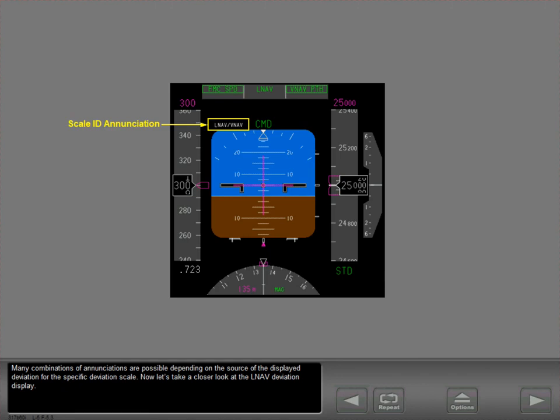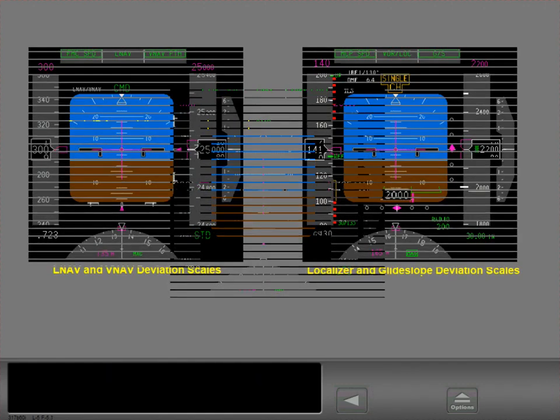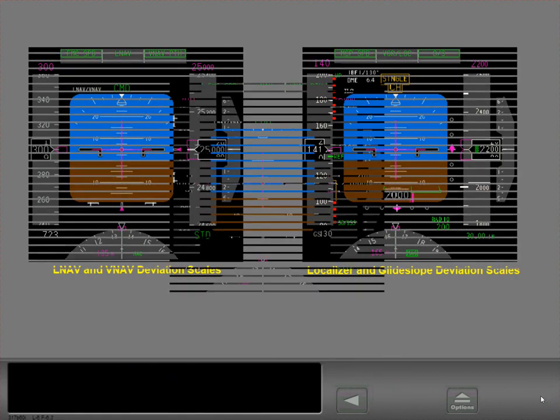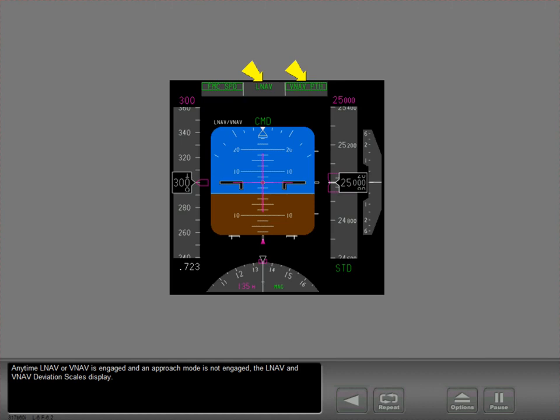Now let's take a closer look at the LNAV deviation display. The LNAV deviation scale is similar in function to the ILS localizer indication on an ILS approach, but the appearance has been altered to avoid confusion with the ILS indications. Anytime LNAV or VNAV is engaged and an approach mode is not engaged, the LNAV and VNAV deviation scales display.